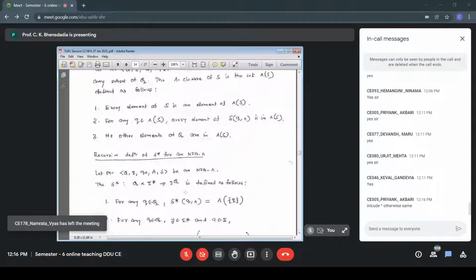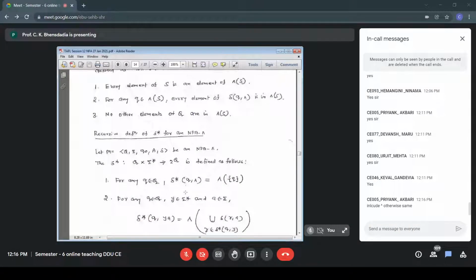So from the string YA, all the states that I can visit will be there, plus in between or afterwards, whichever null transitions are there in the states I can visit, those states are also required to be added. Therefore, we are saying it is the null closure of the given expression. So that is rule number 2.